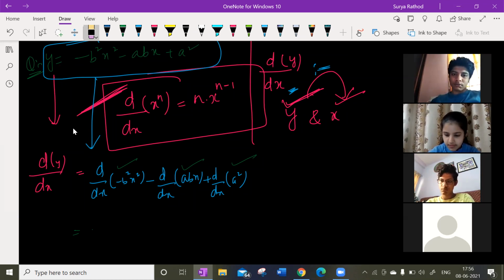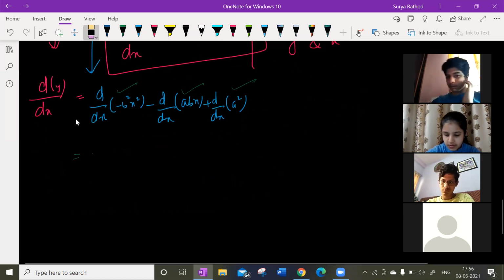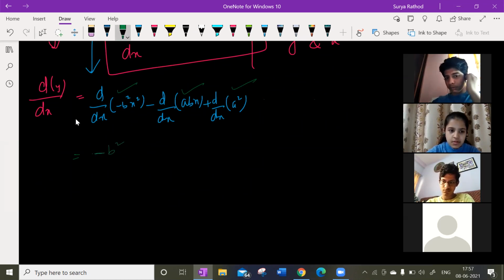Let us leave that. Let us come to the part we need to understand first, right? Now d by dx of minus b square x square. Minus b square is a constant. Let us write the constant in front, always. Here x square, d by dx of x square. So d by dx of x square is going to be what?